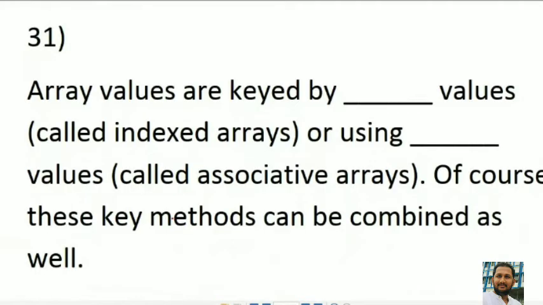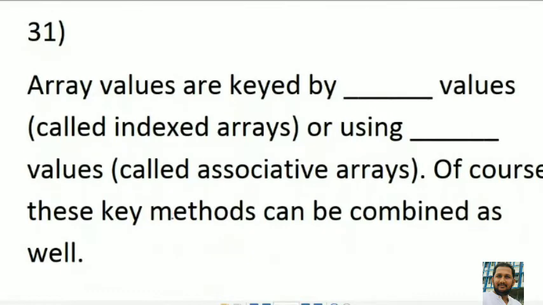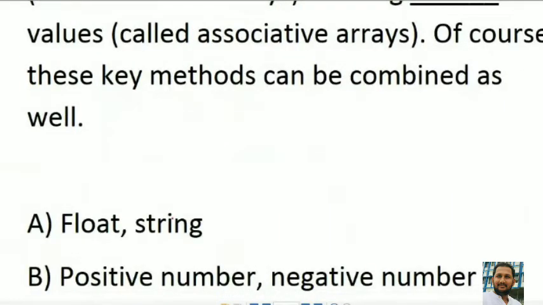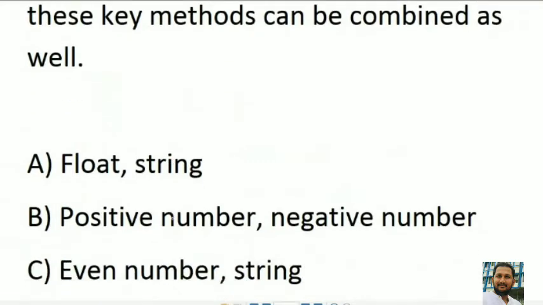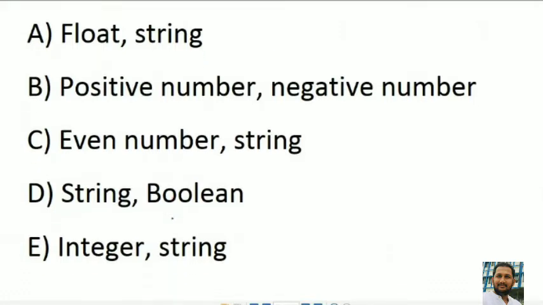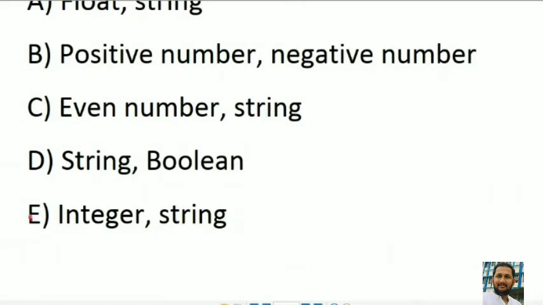Number 31. Array values are keyed by dash values called index array, or using dash values called associative mapping. Of course, this keys method can be combined as well. Float string, option A. Positive number, negative number, option C. Even number string, option D. String boolean, option E. Integer string. The right answer is integer string, stored as integer string.